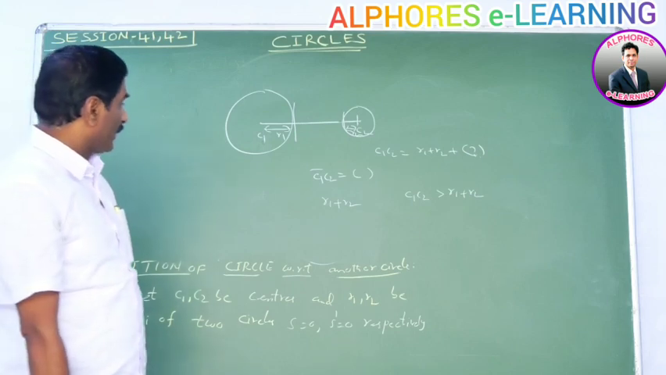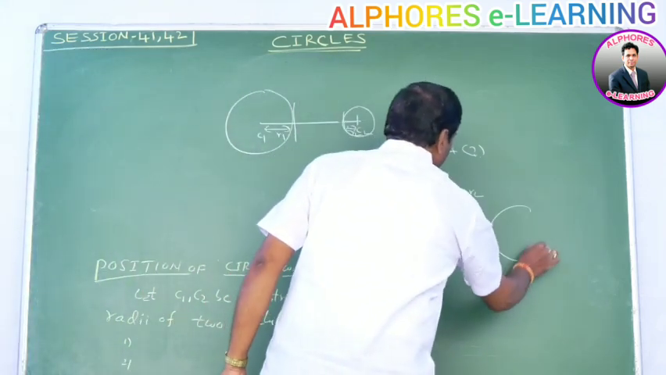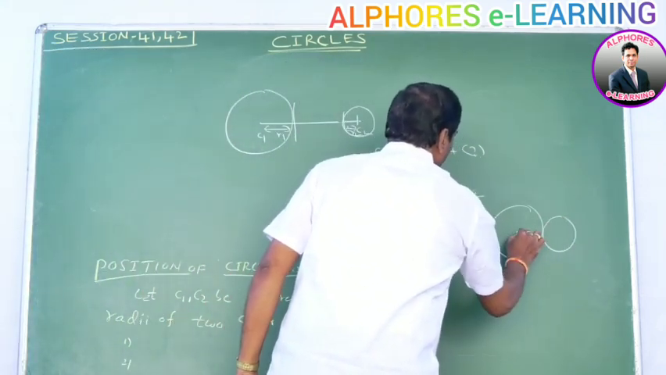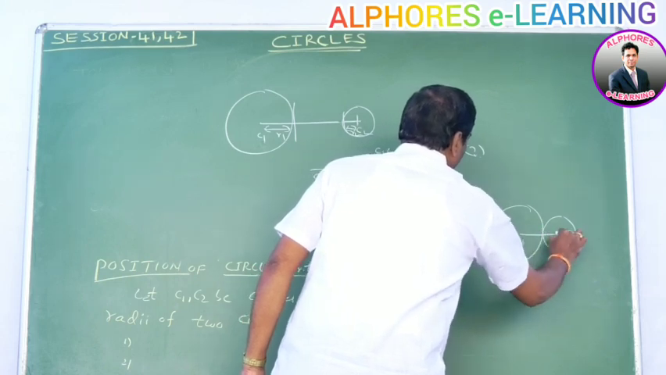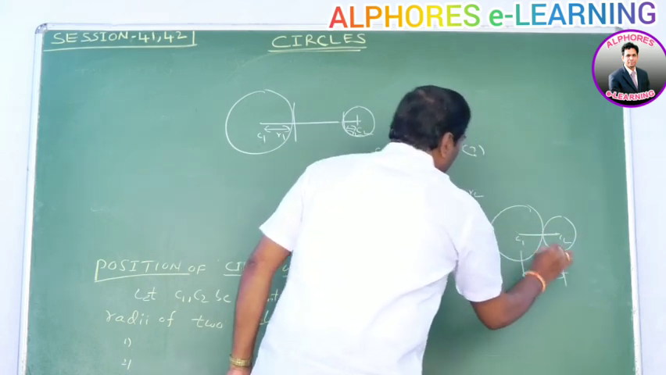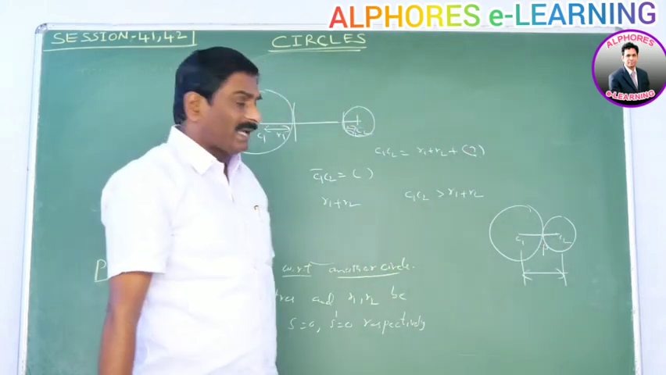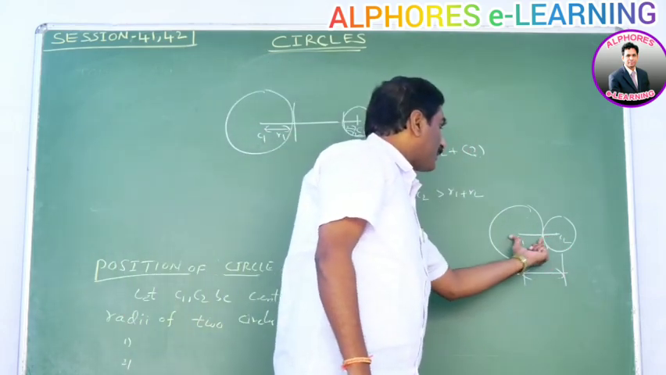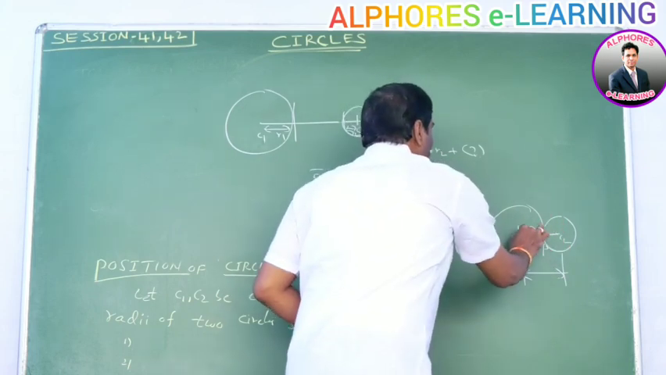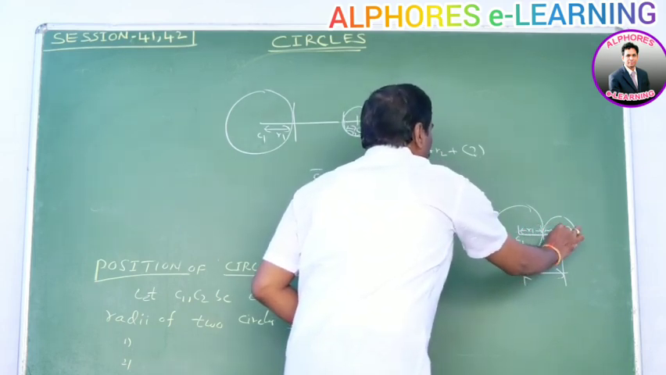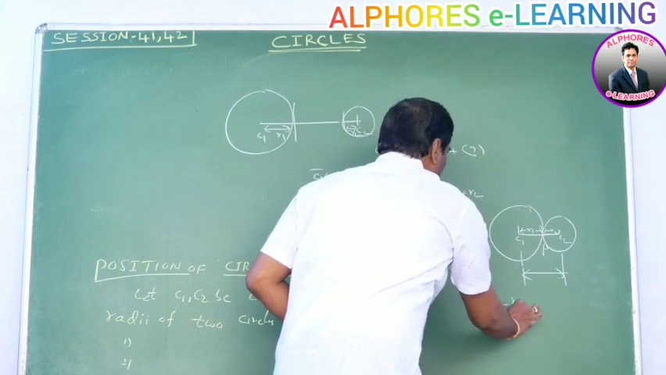Okay. Next, suppose the circles are in this way. Here, these are the centers C1 and C2, and the distance between the centers C1C2 is equal to this value. These two circles touch each other at P, externally. Here, C1C2 is nothing but C1P plus PC2. C1P is this value R1, and PC2 is R2. That means clearly C1C2 is equal to R1 plus R2.